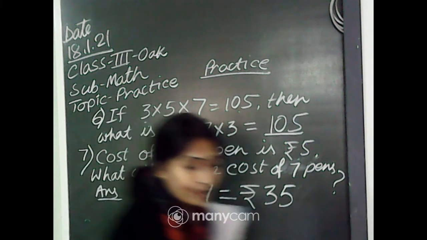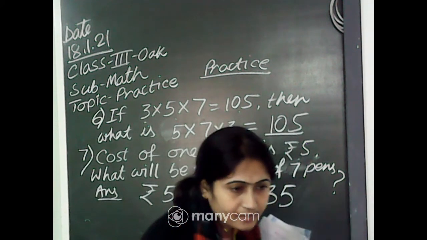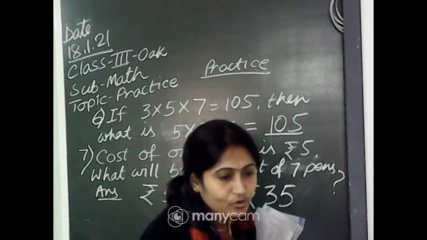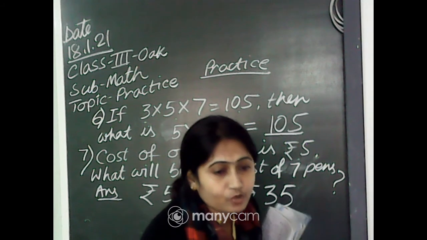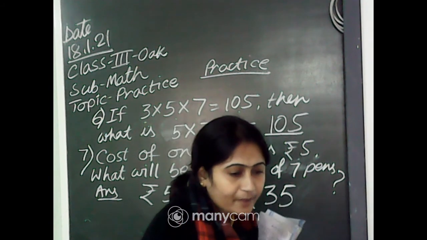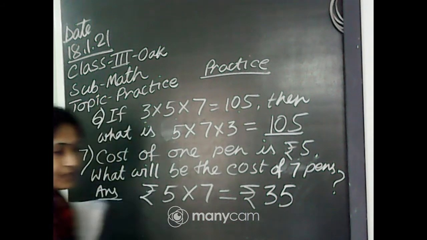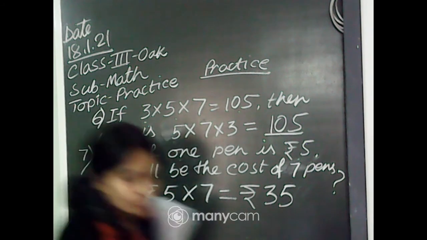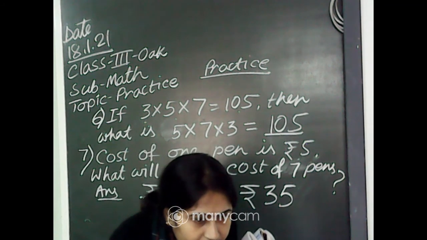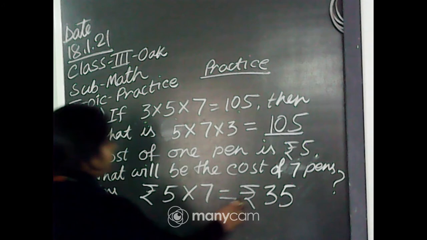In this manner you have all written 35. It's not the answer. You have to give the rupees symbol, or write 35 rupees. In this manner you have to write, okay? Rupees 35. Not only 35. Divyanka, Diksha, Daksha, Anushka, you all please write down rupees 35.